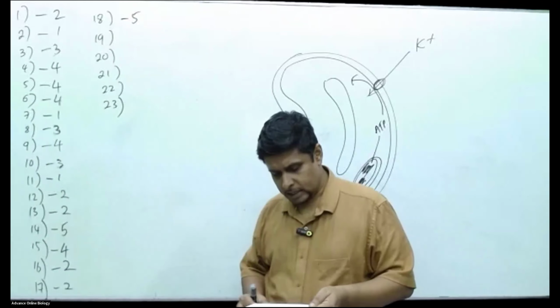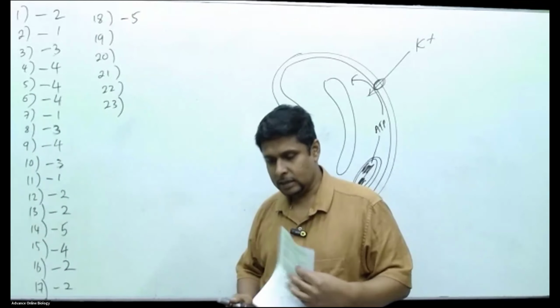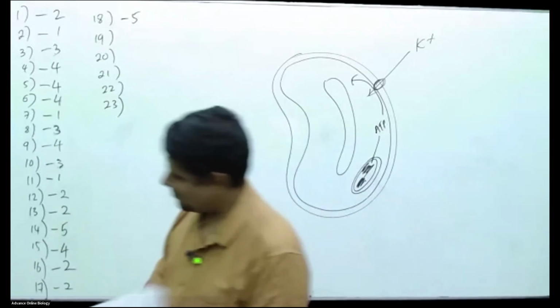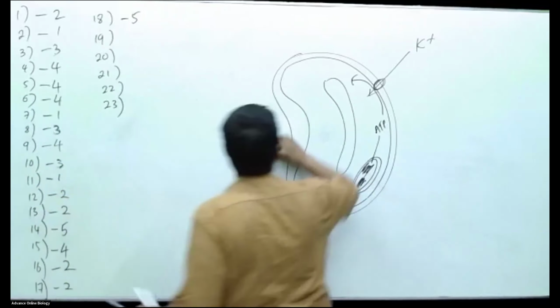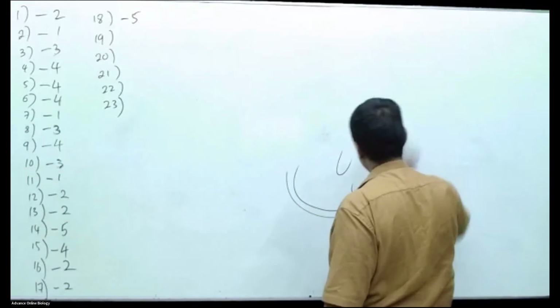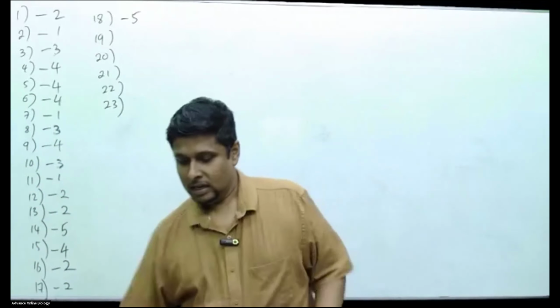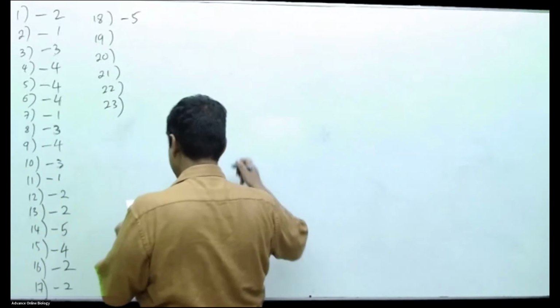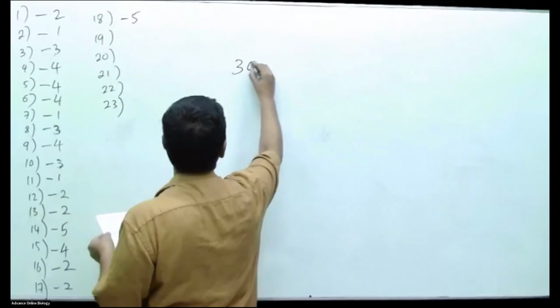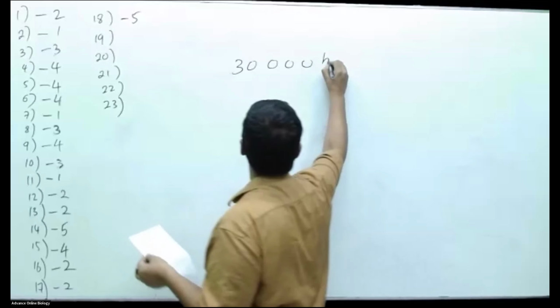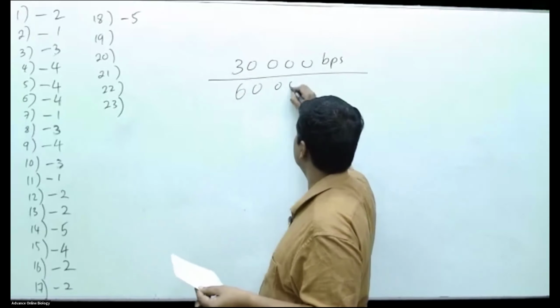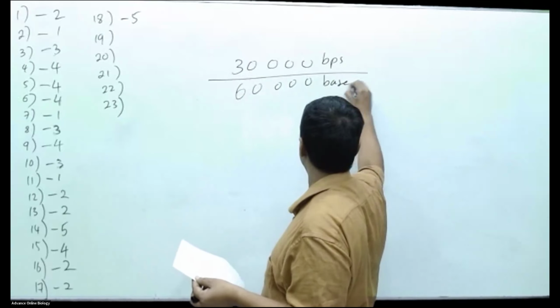Correct, people. Question number 19. DNA molecule with 30,000 base pairs. So how many bases? 60,000 bases.